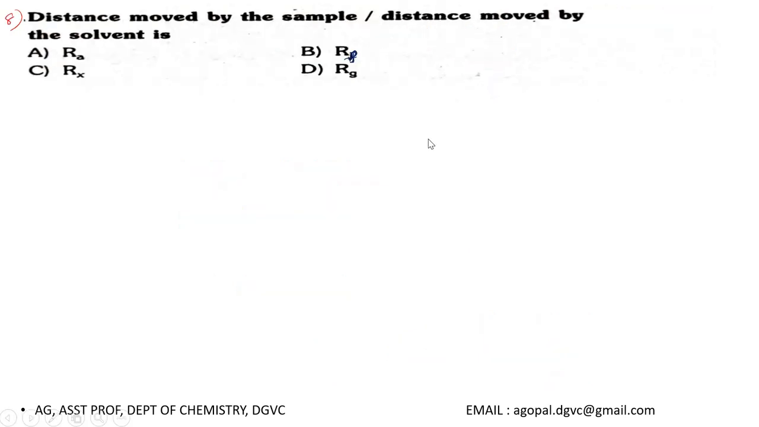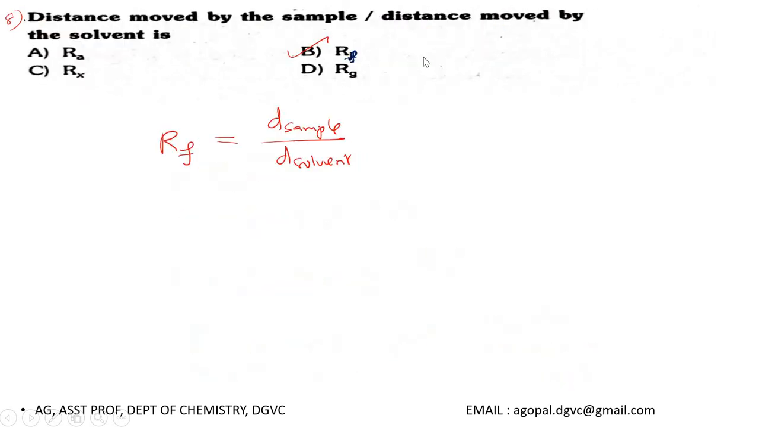Then question number 8, distance moved by the sample divided by distance moved by the solvent is... this is actually called retention front or retardation factor, which is usually denoted by the symbol RF. So what is RF? RF is nothing but distance moved by the sample divided by distance moved by the solvent. It's a direct question, so the correct option for this question is option B.